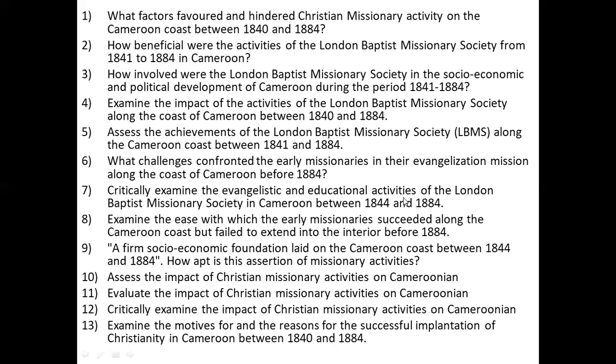Assess the impact of Christian missionary activity on Cameroonians. 11. Evaluate the impact of Christian missionary activity on Cameroonians. 12. Critically examine the impact of Christian missionary activity on Cameroonians. 13. Examine the motive for and the reason for the successful implementation of Christianity in Cameroon between 1840 and 1884.